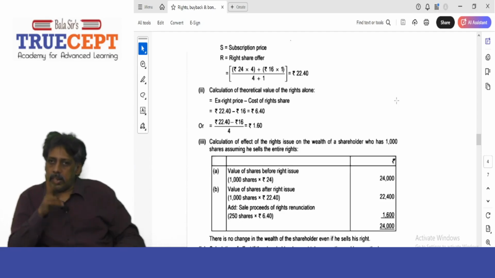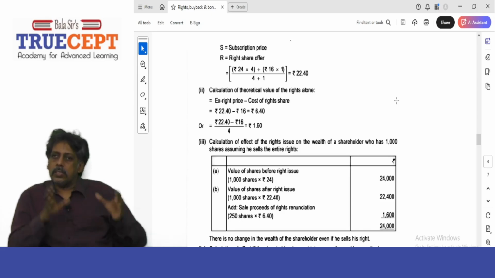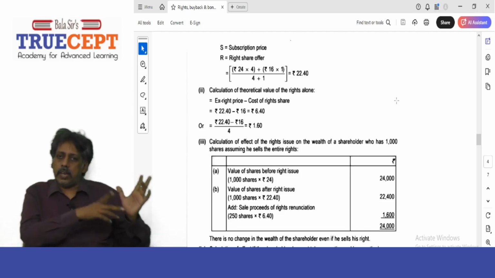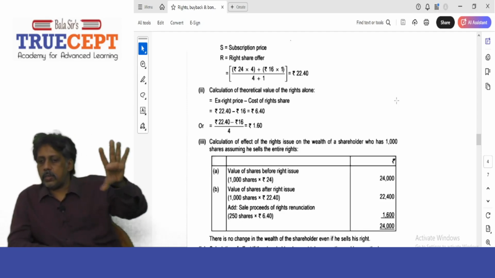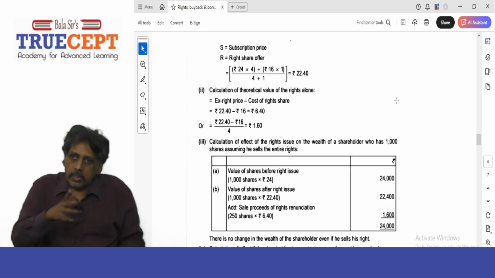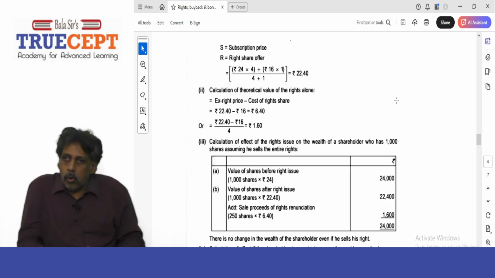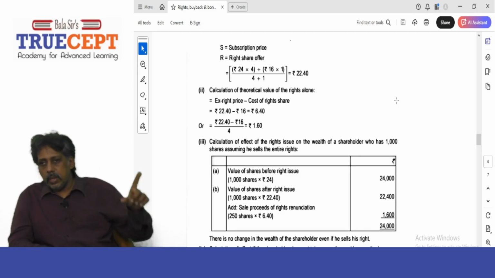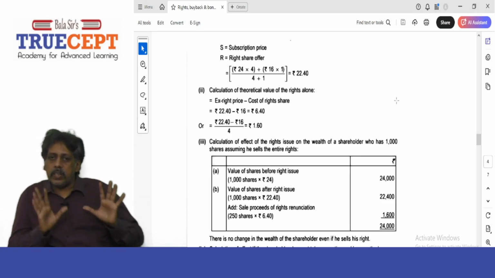There are two scenarios given. When the rights are sold, that means she decides not to buy the shares. She's going to sell the rights in the market to somebody else, another shareholder who will buy the shares of the company. And another case is, no action is taken by Renuka ma'am.